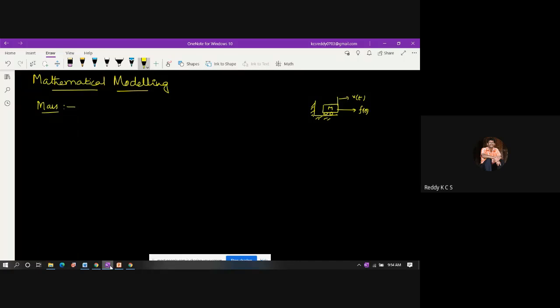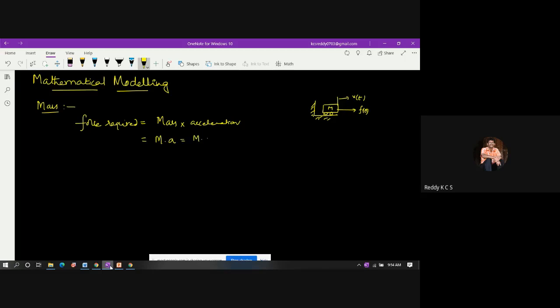So the force required to move is equal to mass into acceleration, which we can write as m into a.